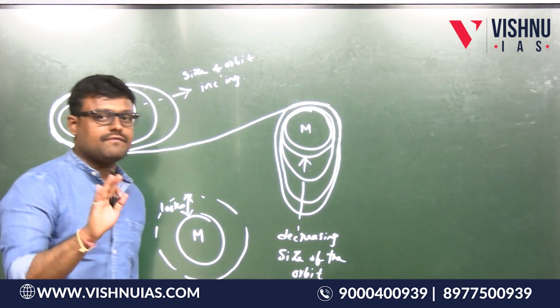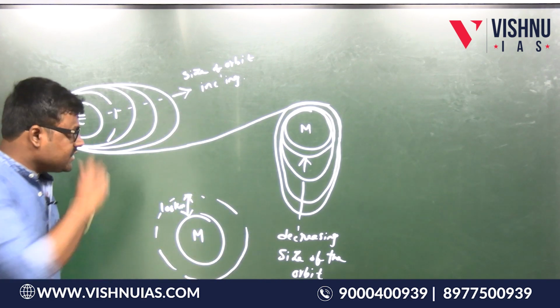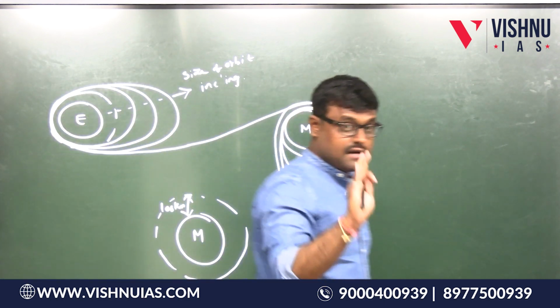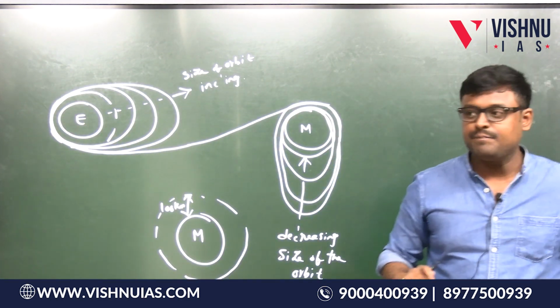So decreasing size of the orbit here. Is this point clear, everybody? Yes. So here, decreasing size of the orbit. One important point here is, this can be a very important question for prelims examination.